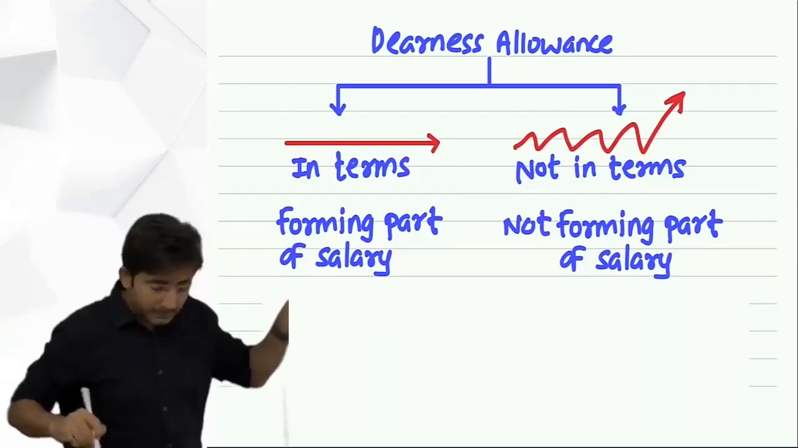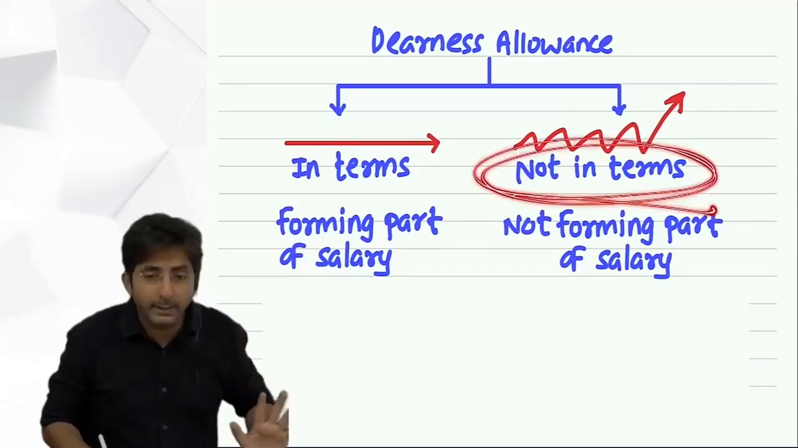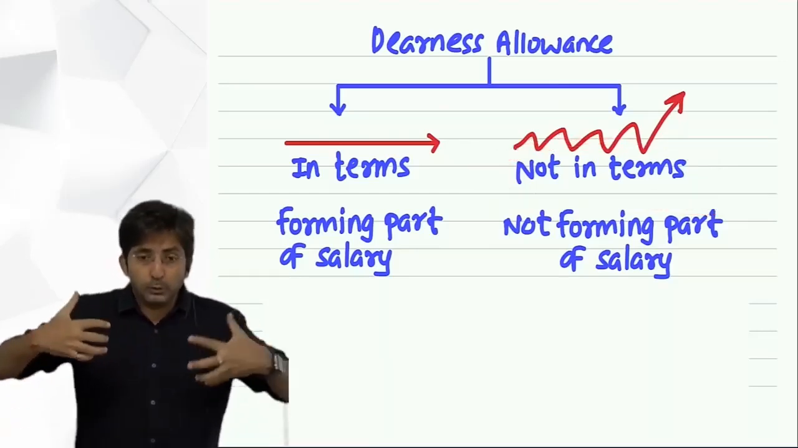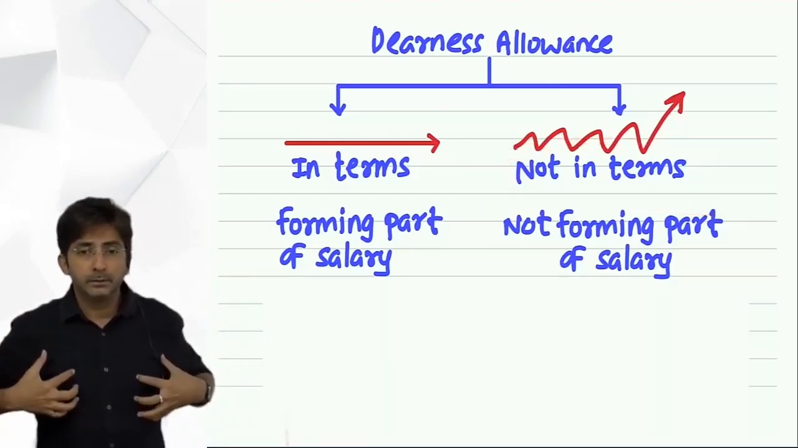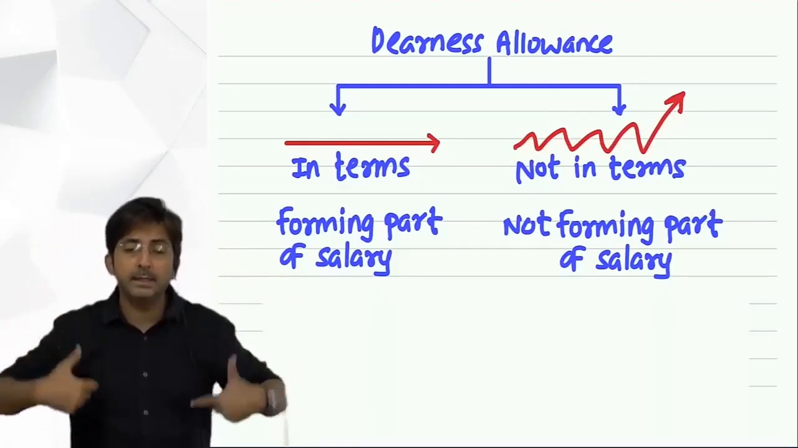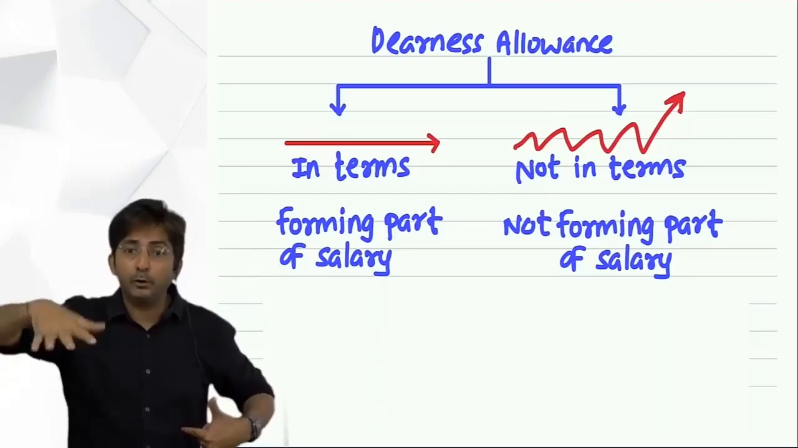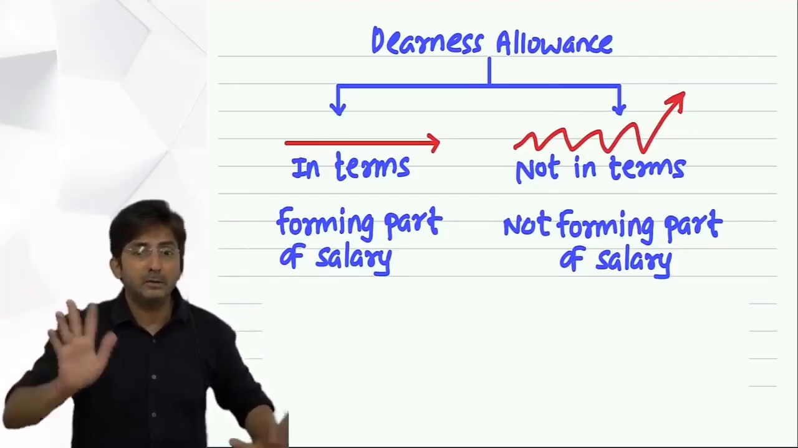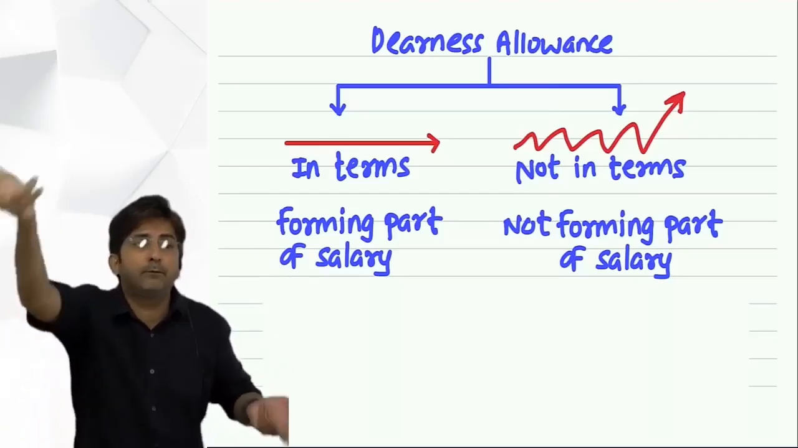Not in terms. See what I have written here? Not in terms means it will not go as per terms. See, terms means the rules of the boss. So if DA doesn't move as per the boss's terms and conditions, it moves according to the market, inflation, then it is called not as per terms, it goes as per inflation.